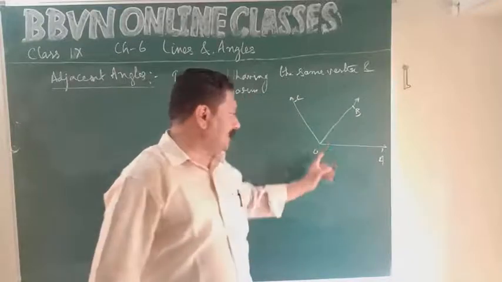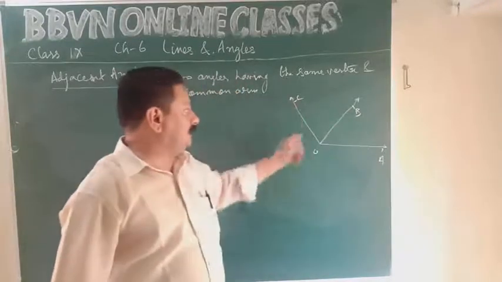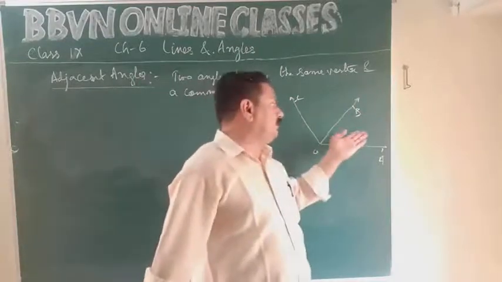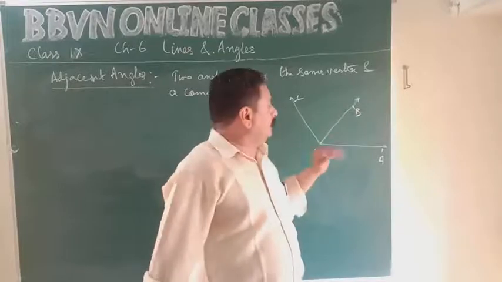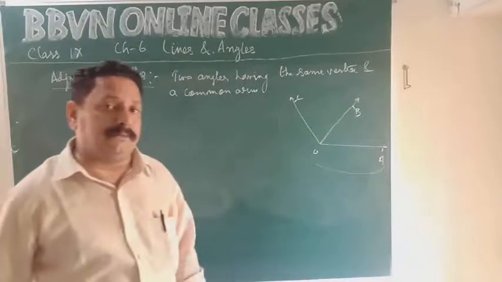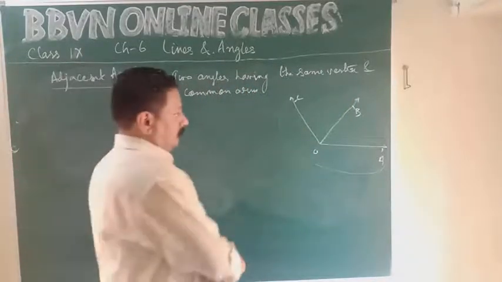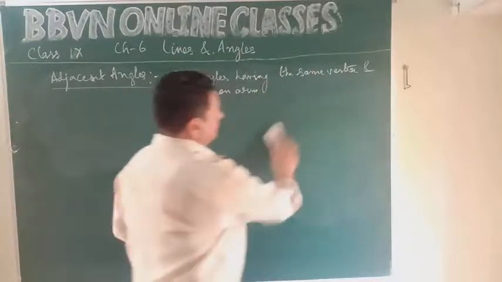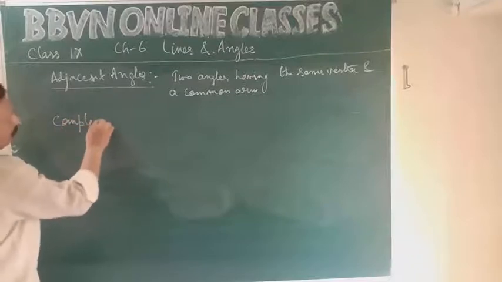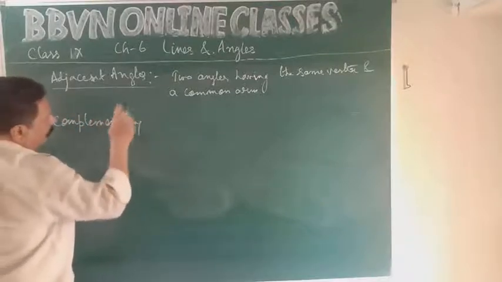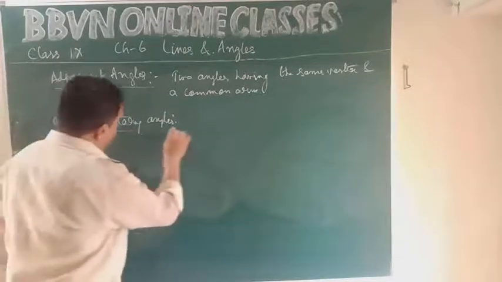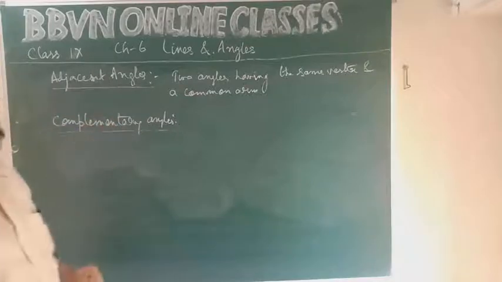Angle AOB has vertex O, angle BOC has vertex O, and ray OB is an arm which is common to angle AOB as well as angle BOC. So these two angles together form a pair of adjacent angles, right? Pair of complementary angles. See, we are talking about pairs, pair of adjacent angles, pair of complementary angles.